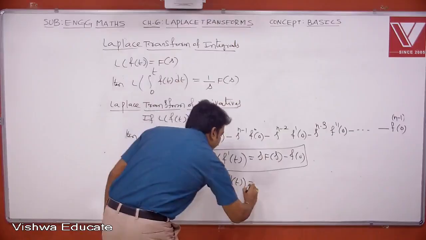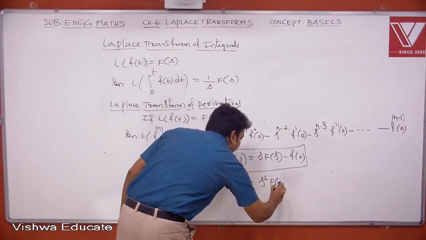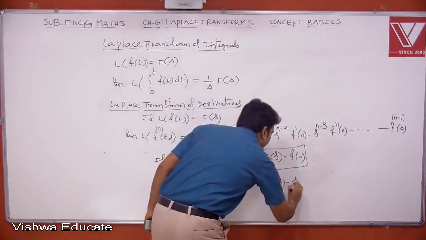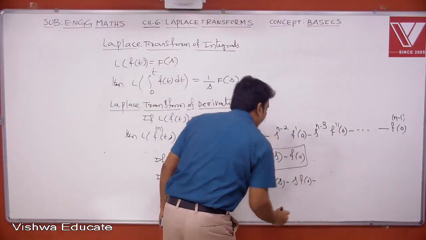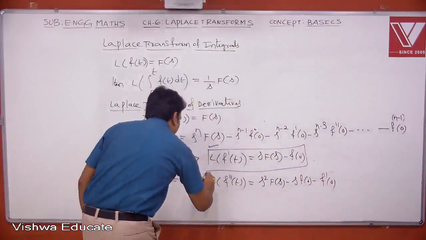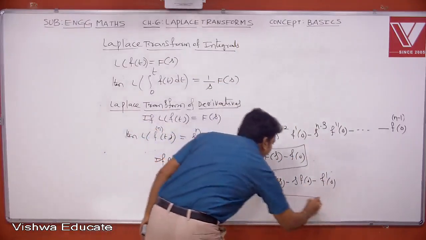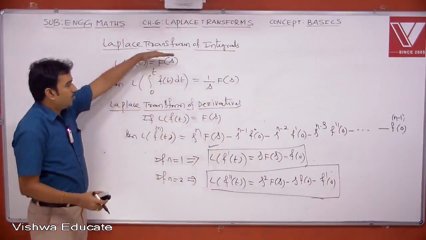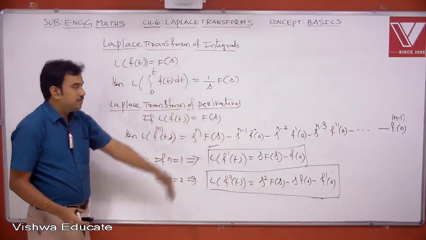This is given by s square F(s) minus, replacing n by 2, s f(0) minus f dash of 0. So this is the value of the Laplace transform of the second derivative of f with respect to t. Note these points and these results.